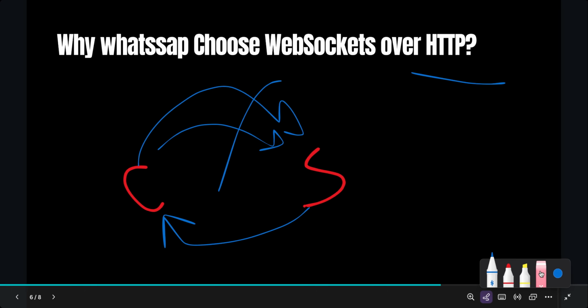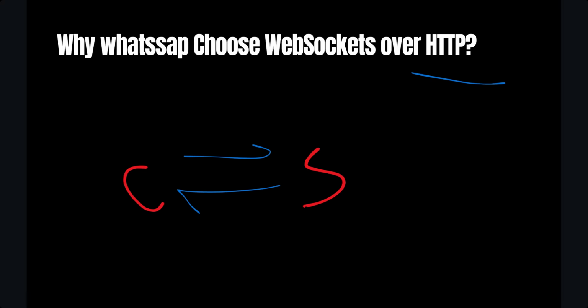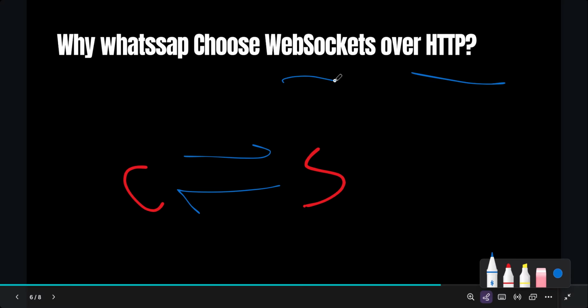Basically, what happens in WebSockets? WebSocket is bidirectional communication. WebSocket provides bidirectional, full duplex communication over a single long-lived connection. Once a WebSocket connection is established, both client and server can send data to each other at any time without any request-response cycle. This is the fundamental requirement for real-time chat applications. When someone sends you a message, the server can immediately push it to your device without you having to ask for it at all.